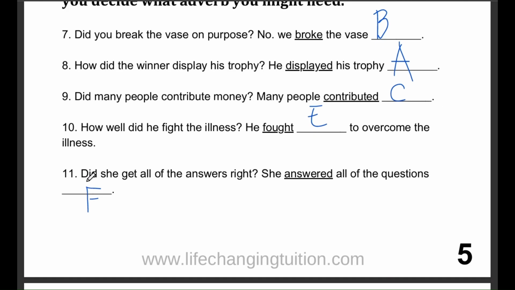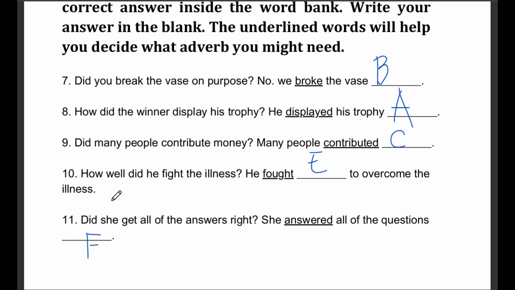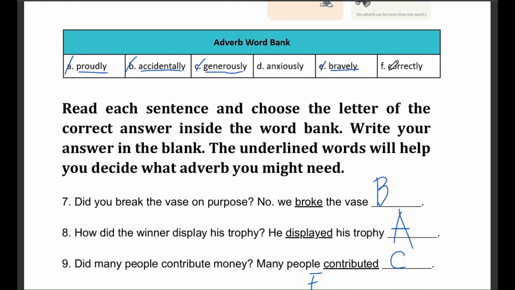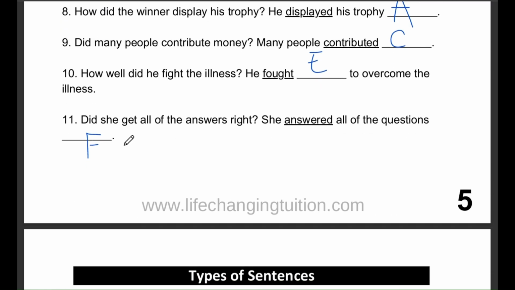Question number 11. Did she get all of the answers right? She answered all of the questions blank. From the same word bank, the best option here is F, correctly. Correctly is the right word because it means that she got all of the answers right.